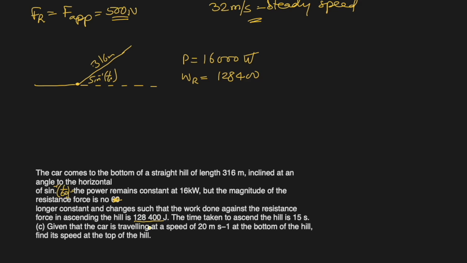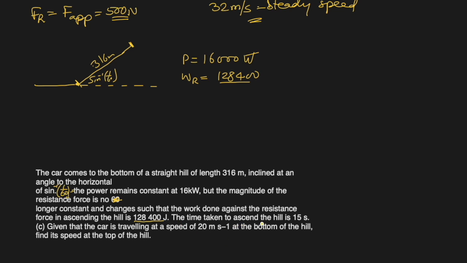It is changing, huh? But total work done, that means from here till here, not an instant now, the whole journey, this is the total work done. They have not used the word total, but yes, the work done from here to here is 128,400.